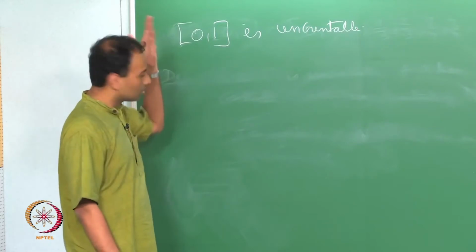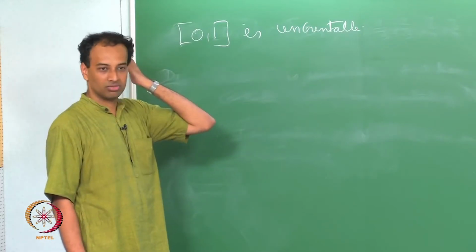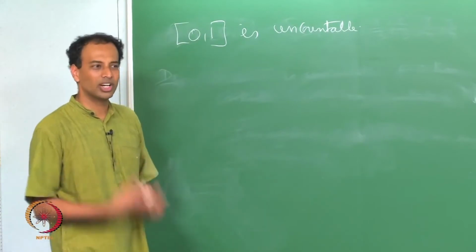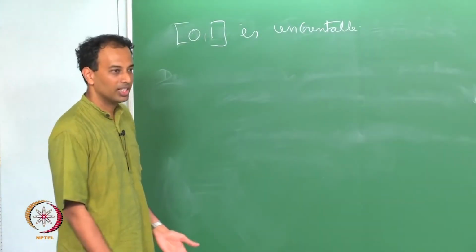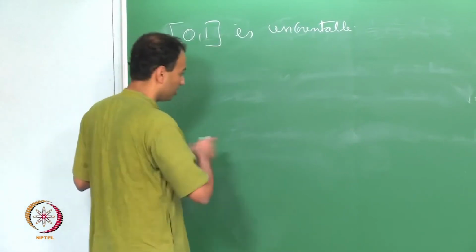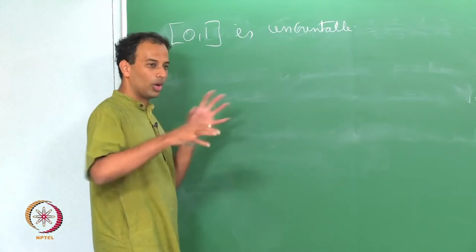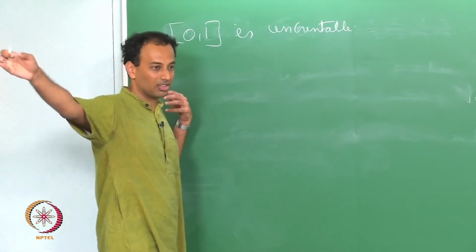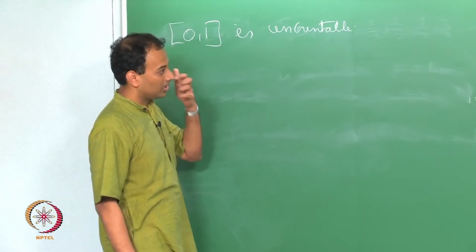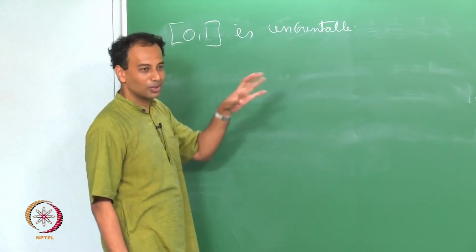You write out the binary expansion of this. Normally we write down decimal expansions, but here you write out binary expansions. The binary expansion of any number here will be like 0.0110 something, some infinite binary string, and that looks like a bijection.